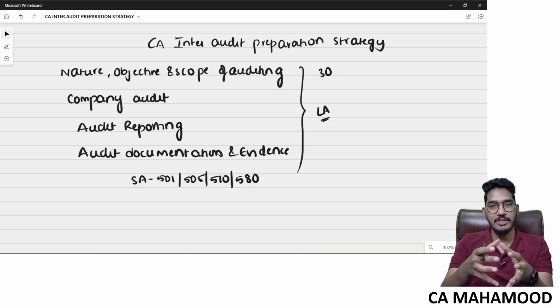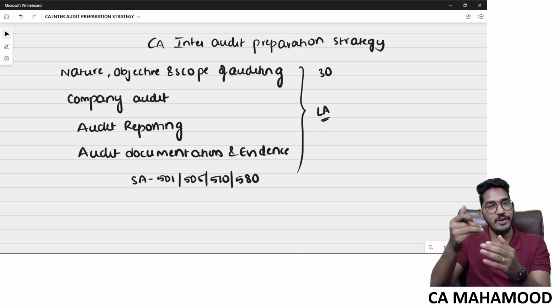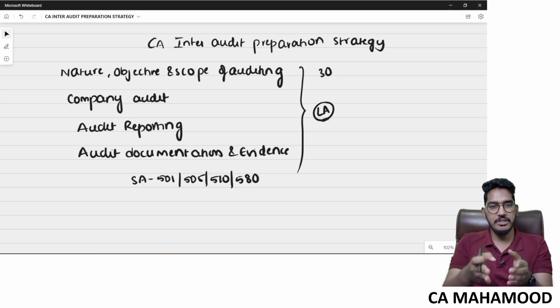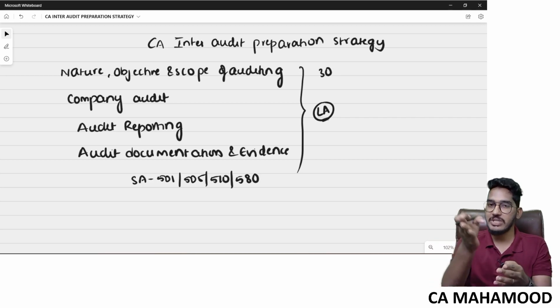We have discussed audit versus review. Audit is a reasonable assurance, whereas review is just a limited assurance, which is far lower than reasonable assurance. So it's not actually a compulsory guarantee that if you prepare for these four chapters along with these four standards, you will get passed. I'm not saying it, but if you are lucky enough, if the time is in your favor, yes, you have a chance of that happening.